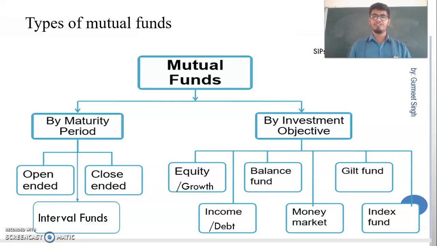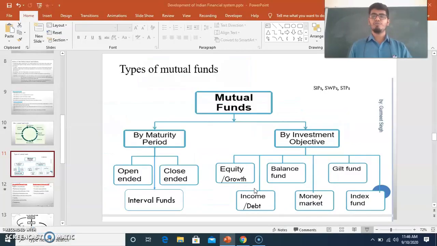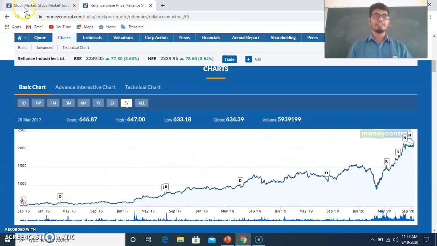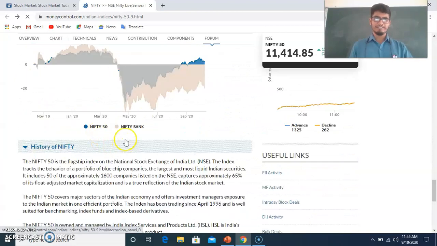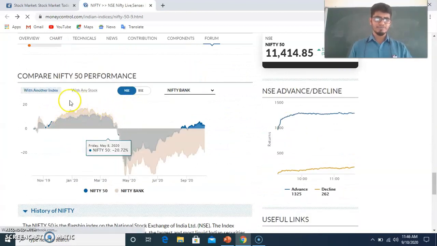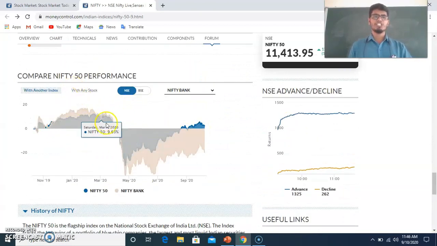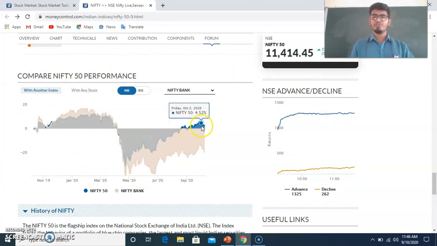Then index funds are that type of securities where the value of your investment will increase or decrease on the basis of changes in the indices. You can check here itself. The indices are changing in this particular way, and even your value of the mutual fund will change in this way.